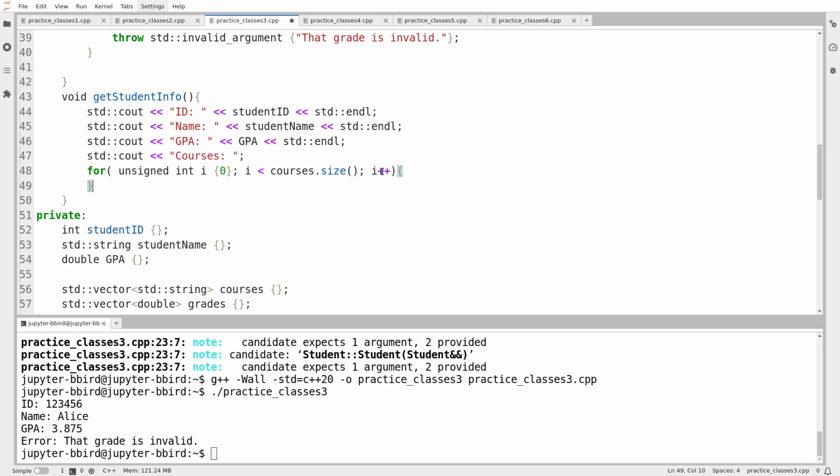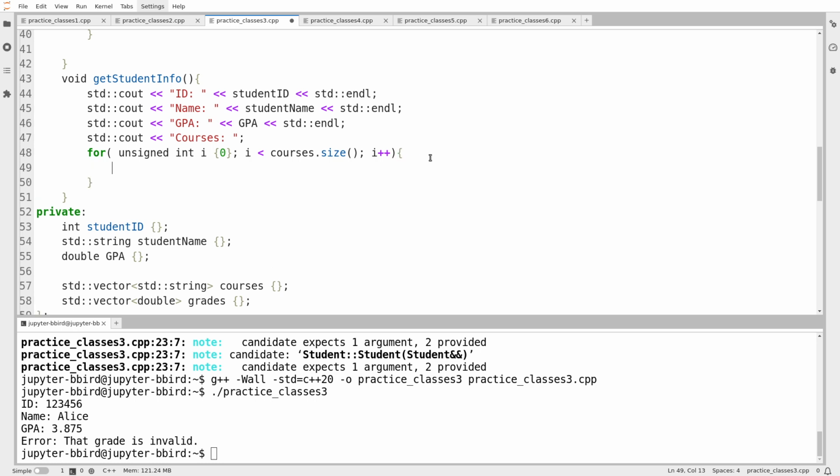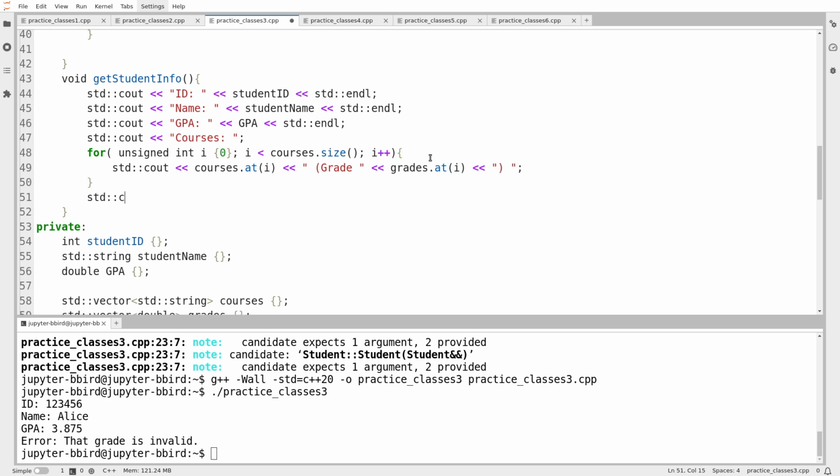So I can assume that index i should work for both at any given time. courses.size and grades.size should be equal. So I'll print to see out courses.at(i). And then I'll also print a space, and then I'll say grade, and then I'll just print the grade, grades.at(i), and then I'll print out a closing bracket and a space, and then at the end of all this, I'll print out a new line.